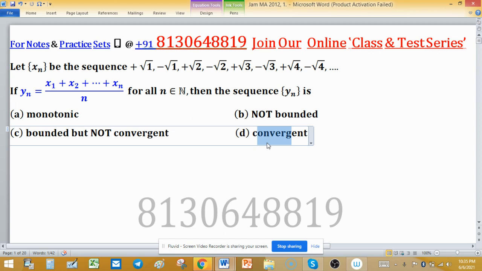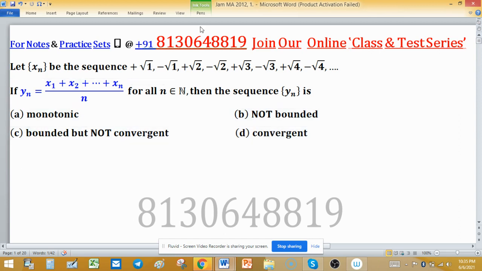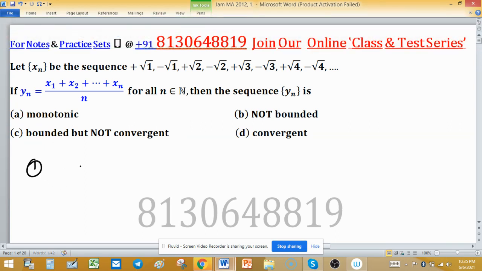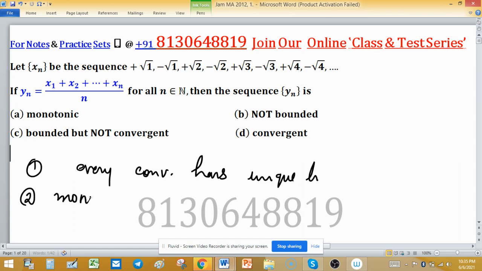So there are few points we have to recall while solving these types of problems. First point is, every convergent sequence has a unique limit. Second point is monotonic. Monotonic means always in the same direction.